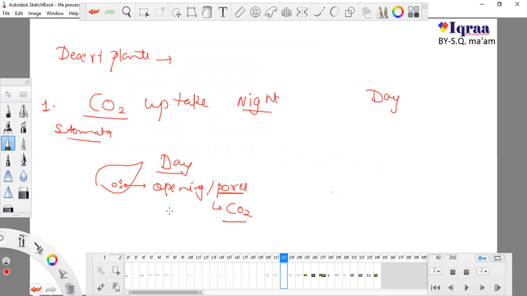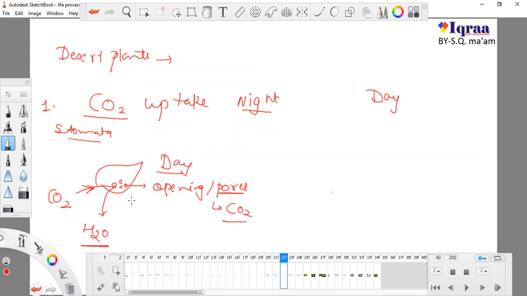It is definitely taking CO2 inside, but at the same time the stomata release water in a huge amount.